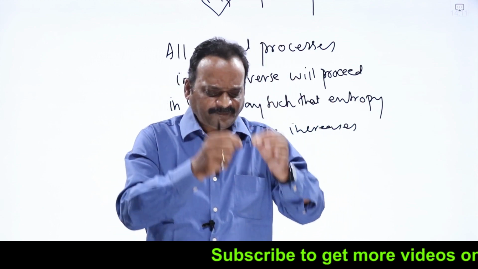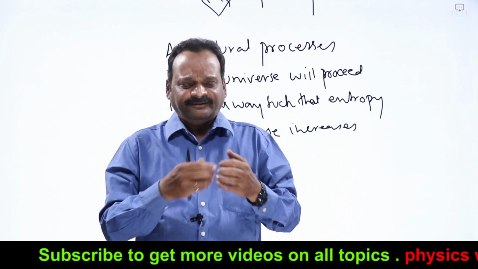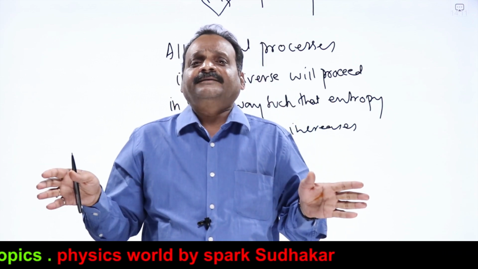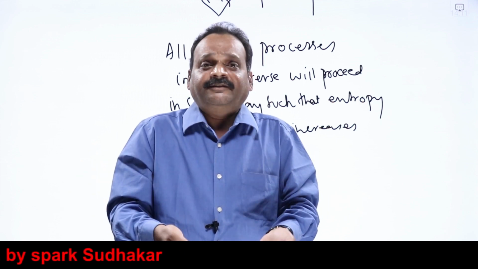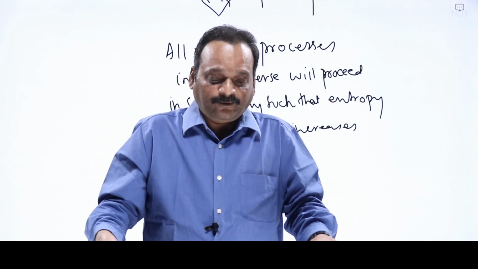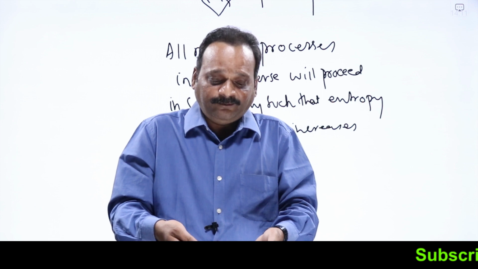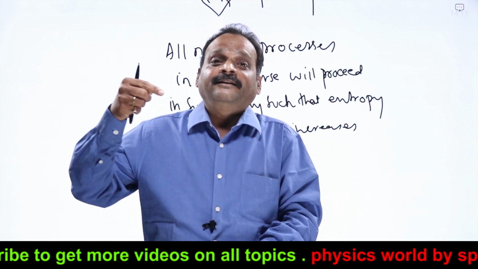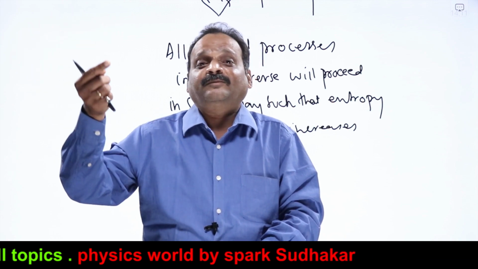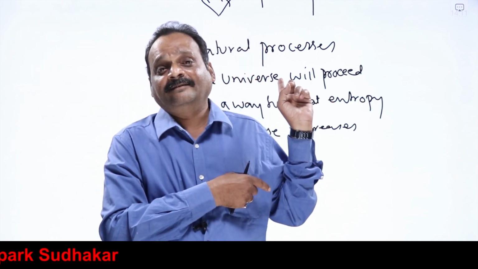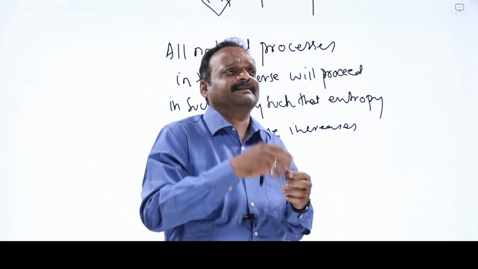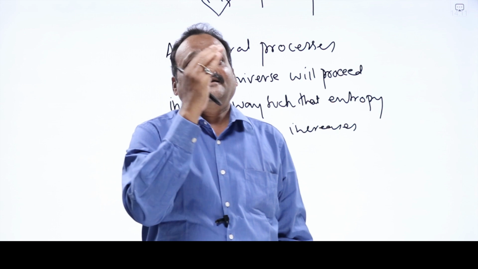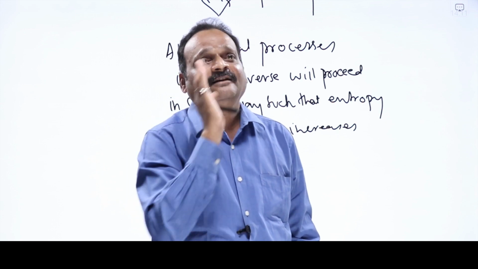Now we can tell why, when something slips out of your hand, falls down and breaks, that is a natural way to happen. A broken thing never gets assembled by itself and comes back to your hand, unless you are a movie hero. If that happens, entropy of the universe decreases, which is not possible. The second law of thermodynamics forbids that. Like this, if somebody says some natural thing is happening, I will see whether disorder or entropy of the universe is increasing or decreasing.